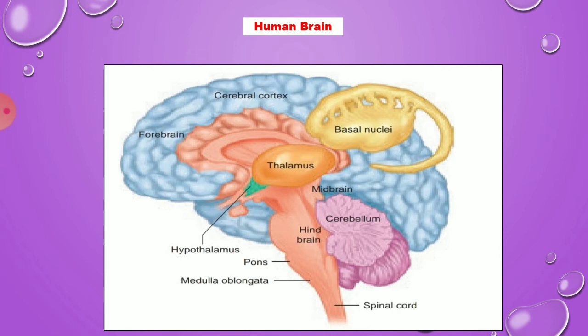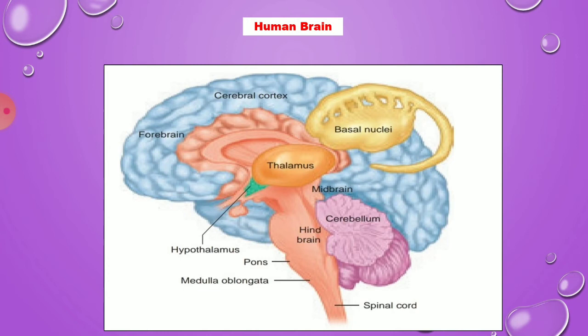For example, in a ball-like structure of the brain, the two-thirds portion is the cerebrum. It is divided into two halves, right and left: the right cerebral hemisphere and the left cerebral hemisphere. The cleft in the center is called the median cleft. The hemispheres are joined by fibers called corpus callosum.